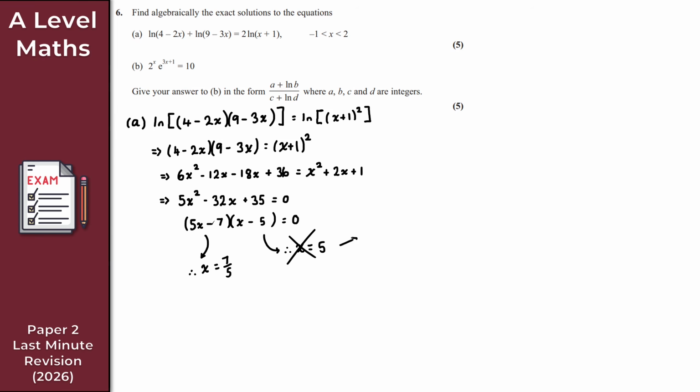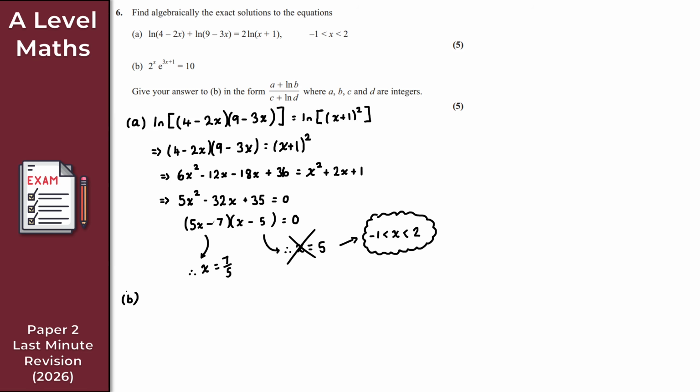Let's make a note here that x is between minus 1 and 2. Okay, so we can omit that solution there, like so. And there we go. So that's a solution to part A involving logs. And for part B, let's just do this underneath here. I'm hoping we'll have enough room, but let's just see.